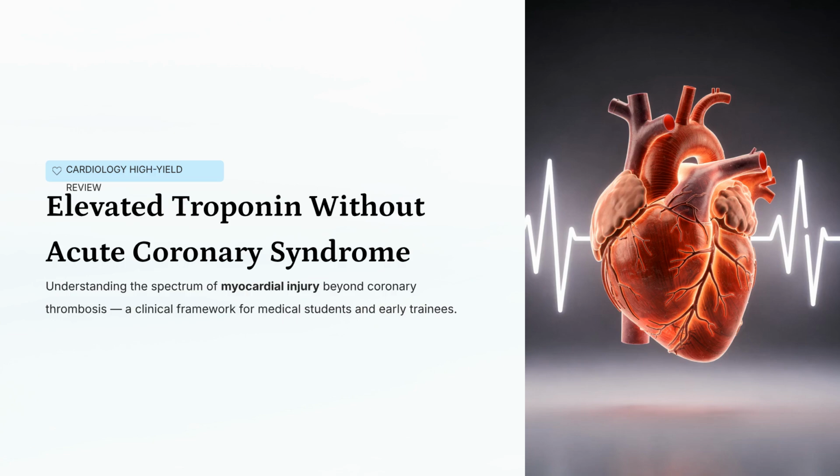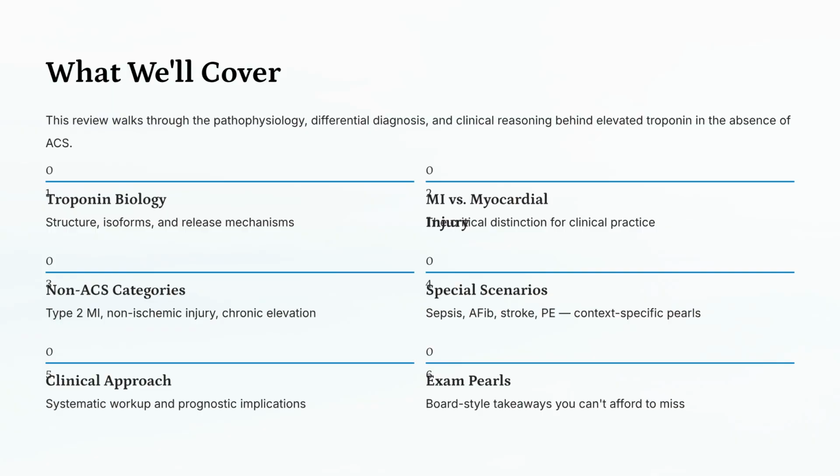Welcome to this high-yield review on elevated troponin without acute coronary syndrome. We will be building a clinical framework for understanding myocardial injury beyond coronary thrombosis. We will cover troponin biology, the critical distinction between myocardial infarction and injury, the categories of non-ACS elevation, special clinical scenarios, and the systematic clinical approach. We will end with high-yield exam pearls.